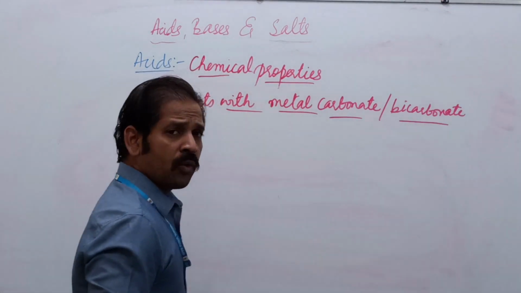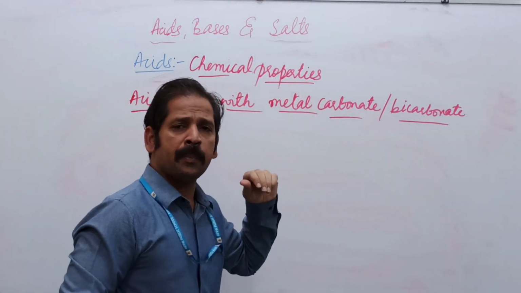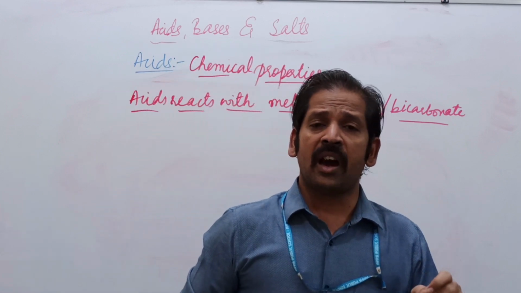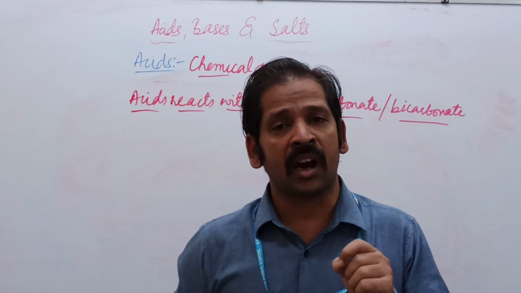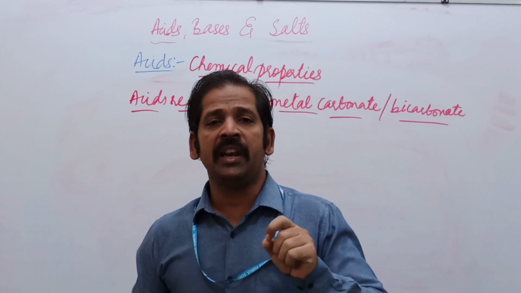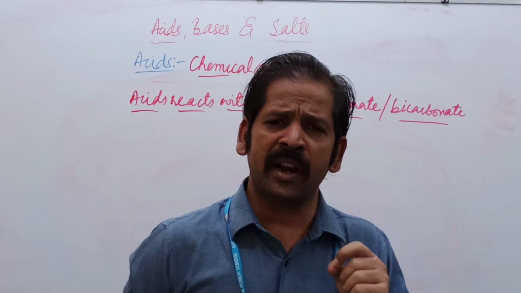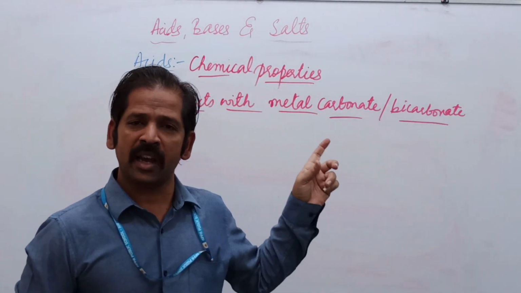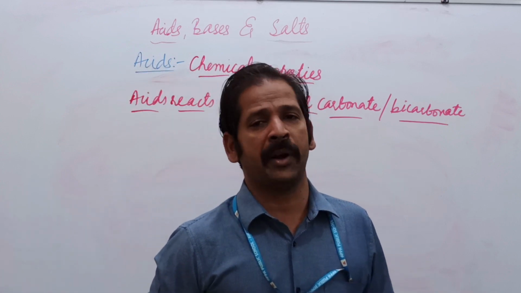Okay, now the reaction. What happens when acids are reacting with the metal carbonates or bicarbonates? They form metallic salt, water as well as carbon dioxide. I repeat, they form metallic salt, water as well as carbon dioxide. Why did carbon dioxide come? Because the chemical is carbonate, hence we are getting carbon dioxide. Carbon dioxide will be liberated.